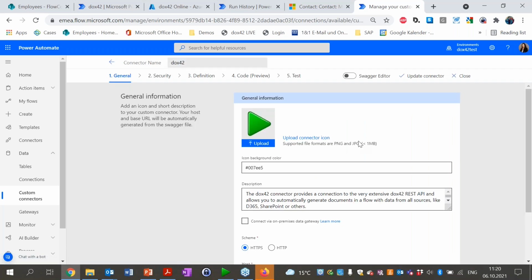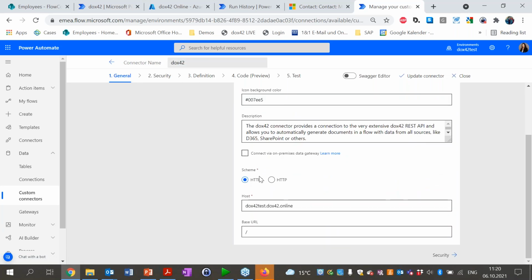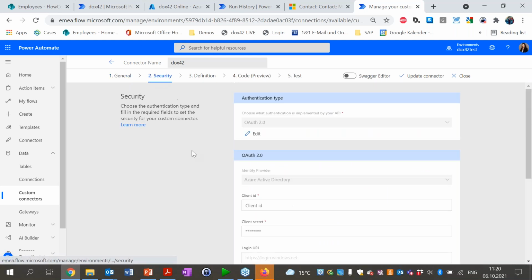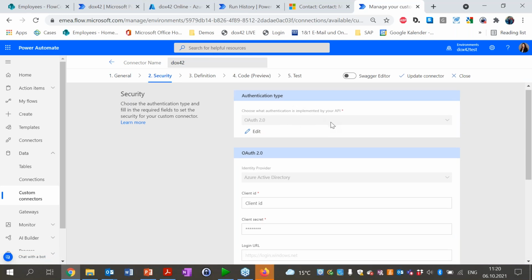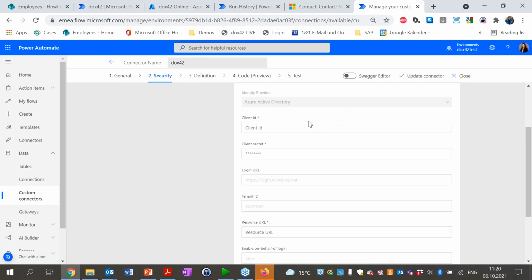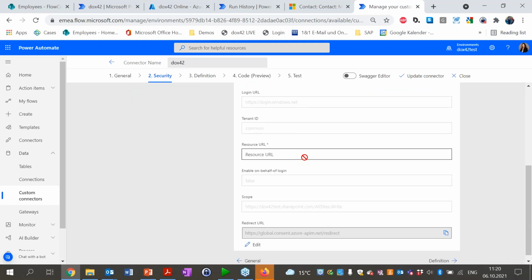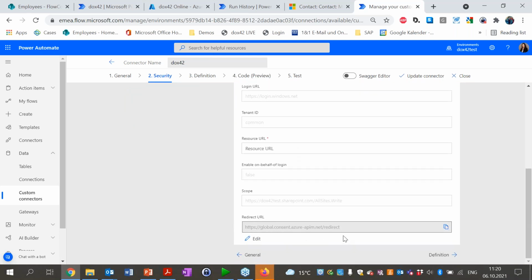And basically within the connector, this is how it looks like. We would just give the host name, so that's the link to your Docs42 server. And in the security tab, you are providing the authentication to Azure Active Directory. So you can see OAuth 2.0, Azure Active Directory, the client ID you're adding here, the client secret you're adding here, a resource URL, and also the Power Automate redirect URL.